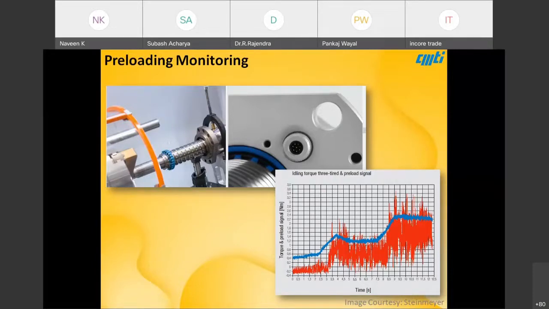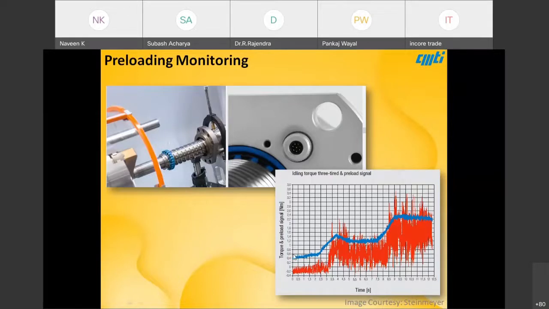But presently, a drag torque sensor is mounted directly on the ball nut, and through that we can measure the value.